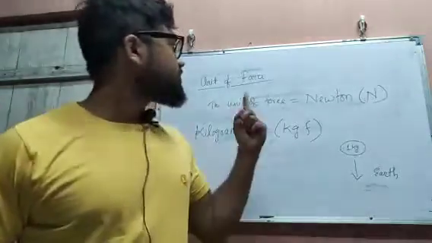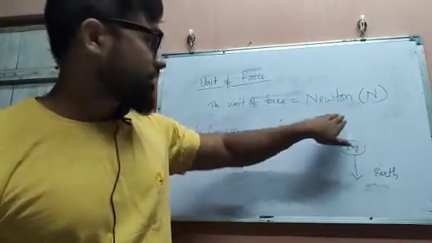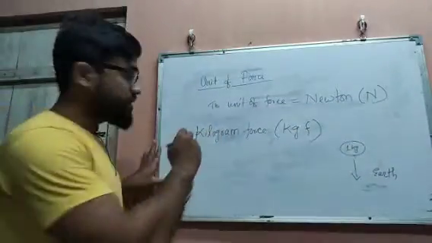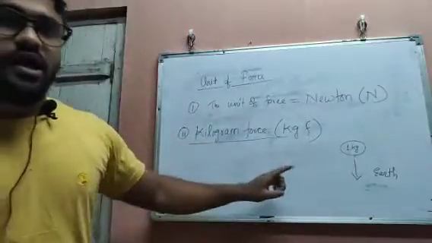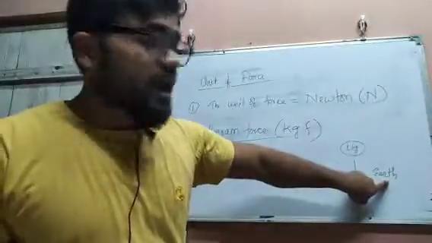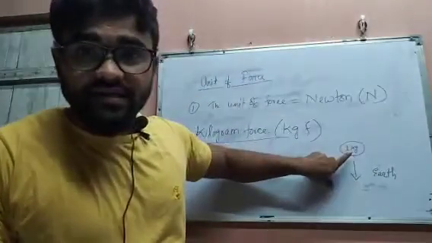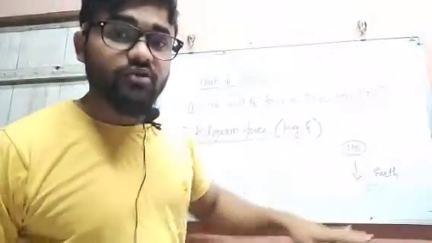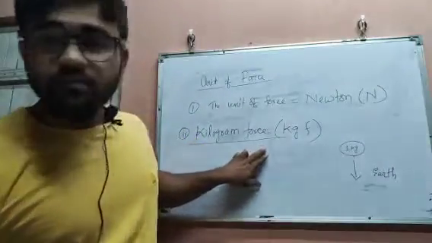Now we have another topic, the unit of force. The unit of force is defined as the Newton. It is named in honor of Sir Isaac Newton, and it is written as N. There is also one more unit, known as the kilogram force. How is it defined? It is the force exerted by the earth on an object of mass 1 kg, in the downward direction. This is known as 1 kilogram force.